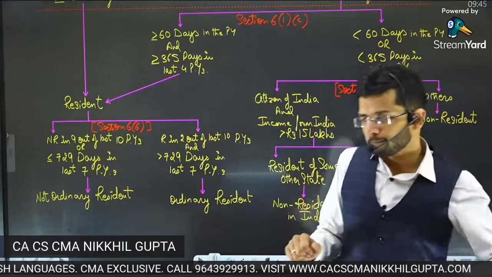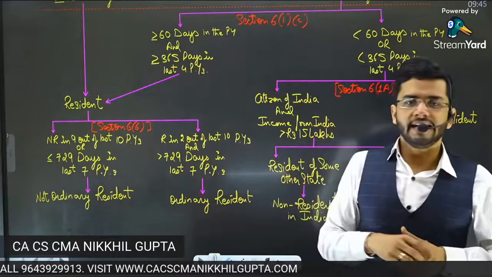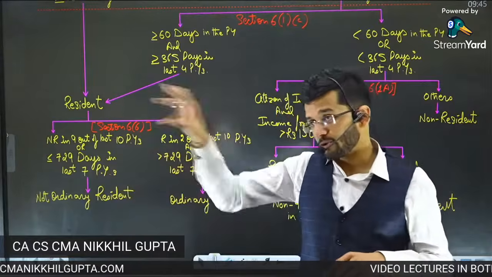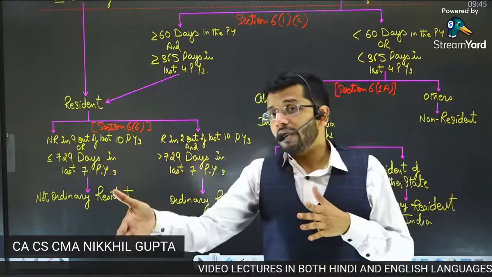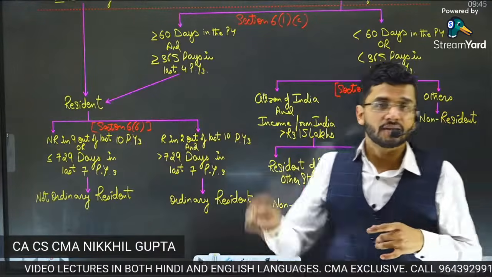So, for example, I would stay in India for less than, say, 180 days. I would stay in the United States of America for less than 90 days. Suppose 90 days is the threshold for American residential status. Then I move to the UK. I stay in the UK for less than 40 days because 40 days is the residential status threshold for the UK.